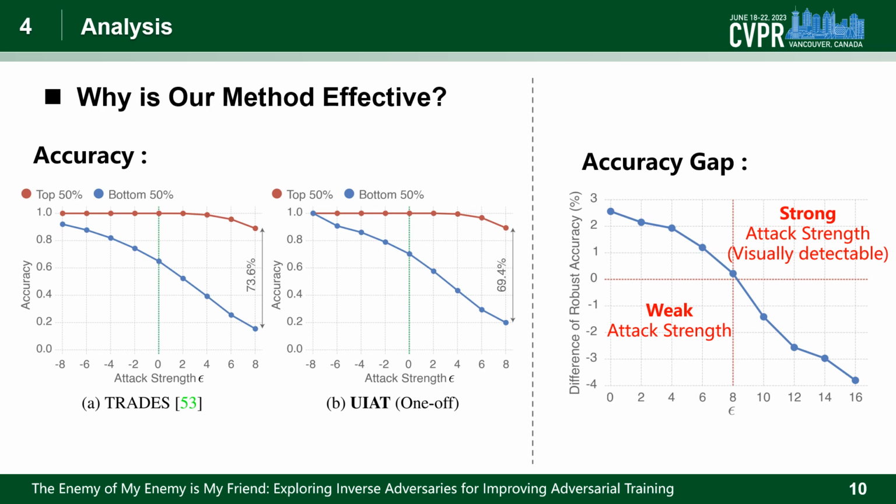Our method outperforms the SOTA method at weak attack strengths, like epsilon less than 8. However, the SOTA method obtains better results than our method when facing strong adversarial perturbations. In other words, our method sacrifices the robustness against larger perturbations to enhance the robustness against smaller ones.